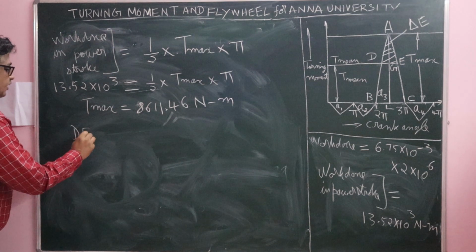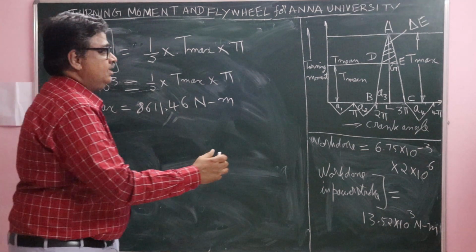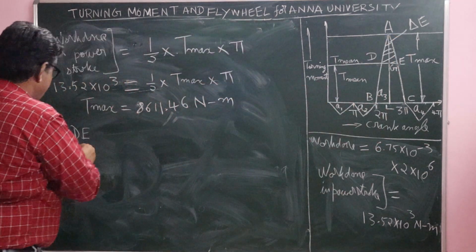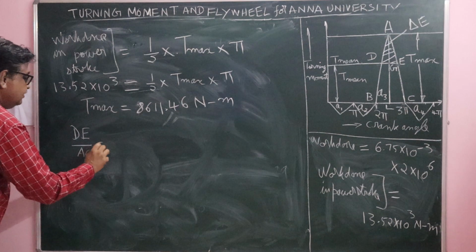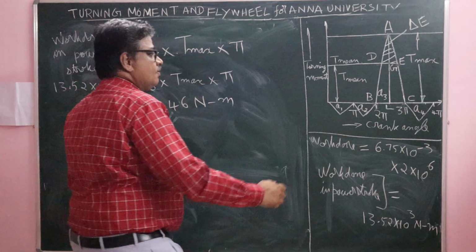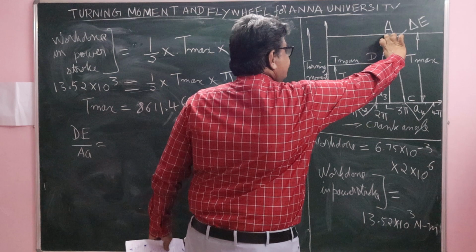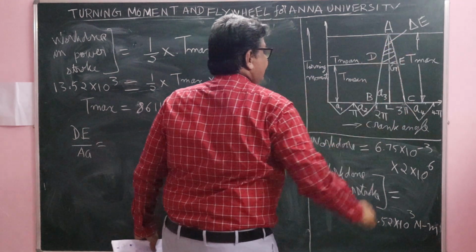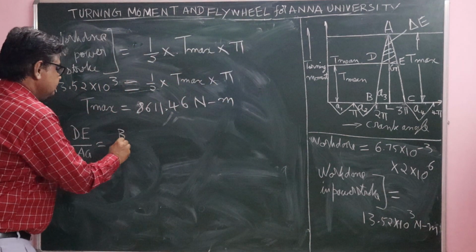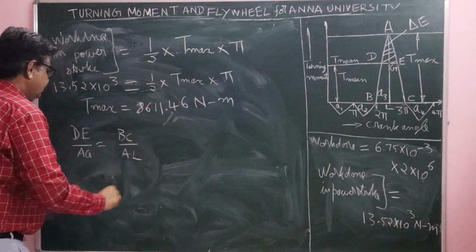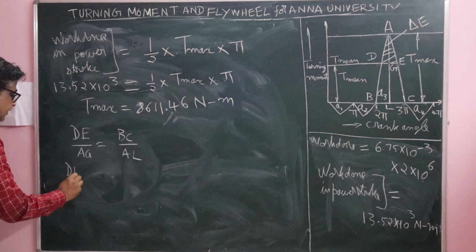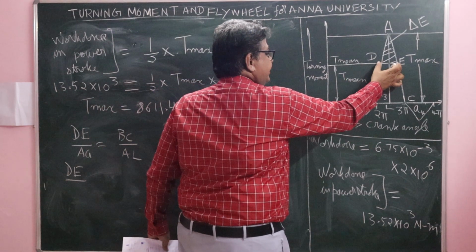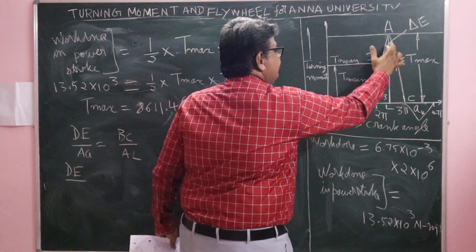Therefore, from similar triangles, DE divided by AG is equal to BC divided by AL.